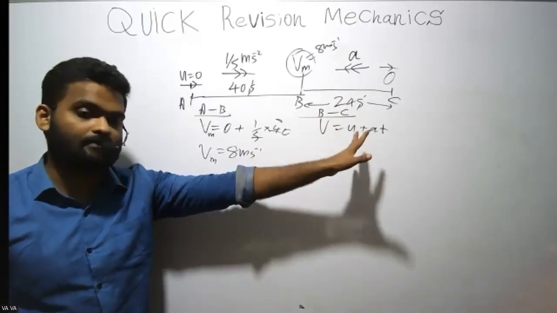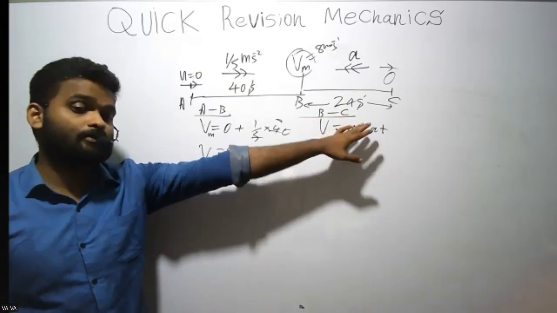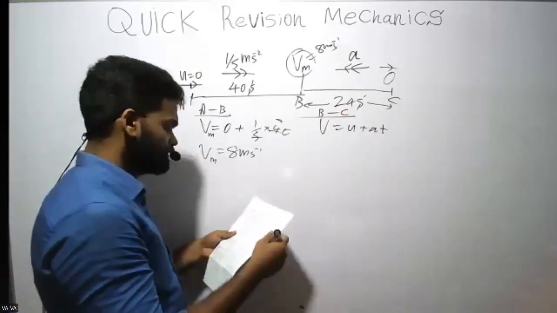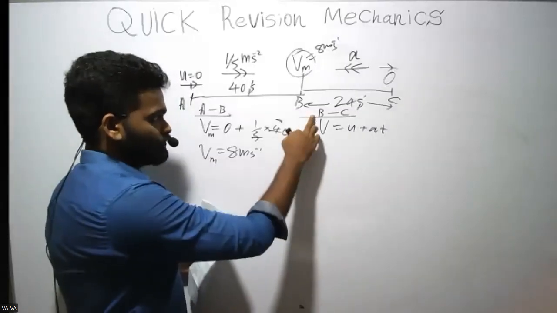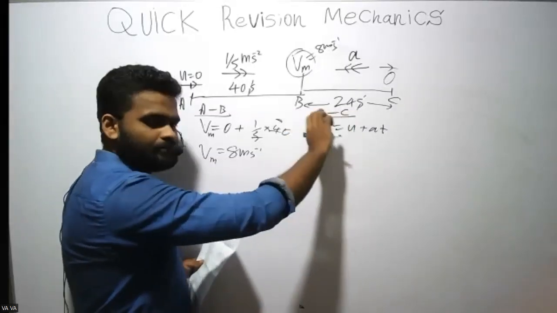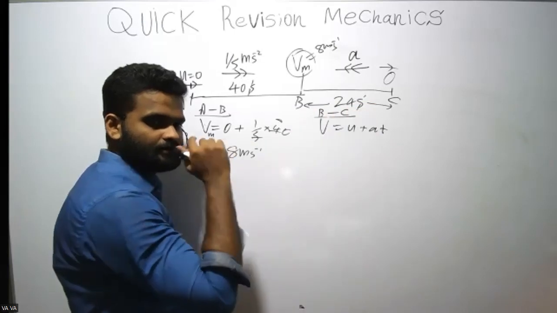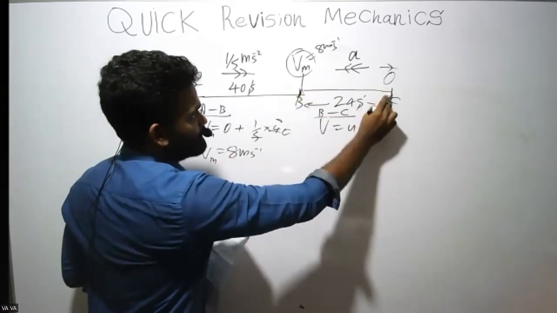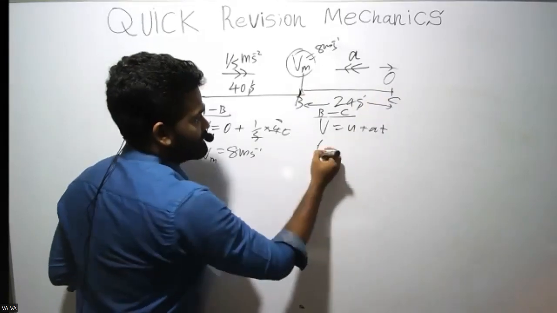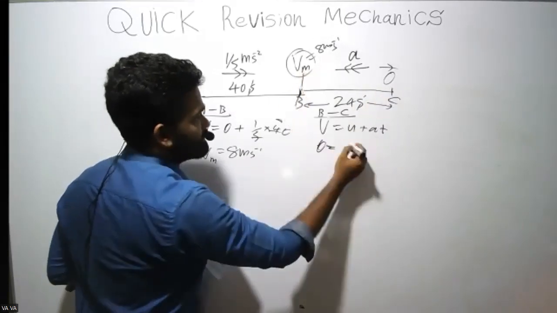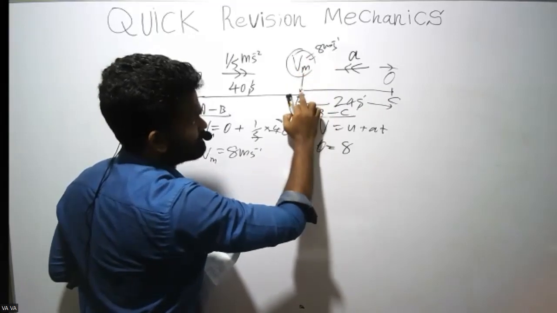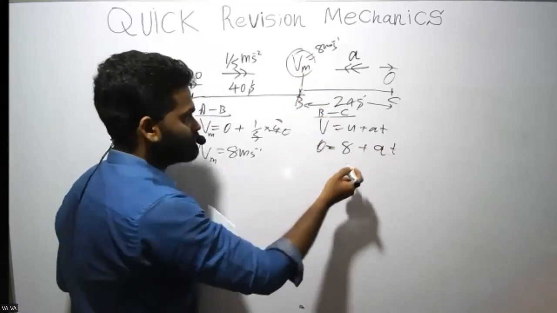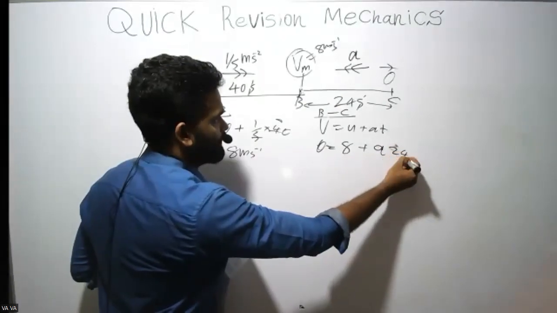You just have to get the answer. You don't have to write sentences, you can just write B-C like that. So for B to C, the final velocity is 0, initial velocity is 8 now, right? At B. Plus AT. Time is 24.